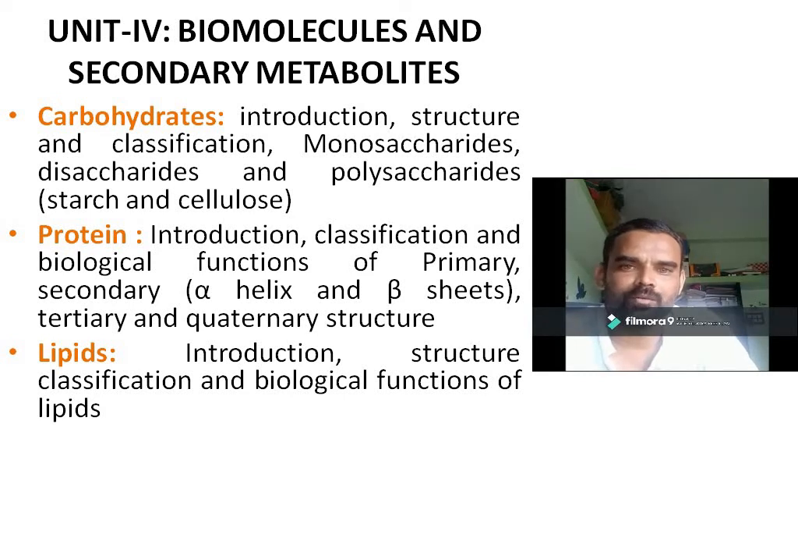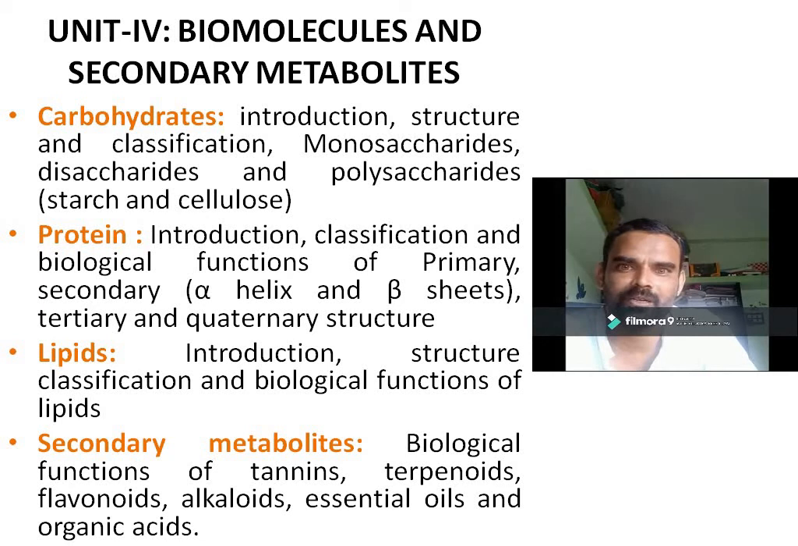Next are the metabolites. The question arises, what is meant by metabolites? No doubt simple, the products of metabolic activities or metabolism are called metabolites. In plants, different kinds of metabolic products are there, like tannins, terpenoids, flavonoids, alkaloids, essential oils, and organic acids. All these structures or secondary metabolites, what are their functions? We have to study in this unit number 4.